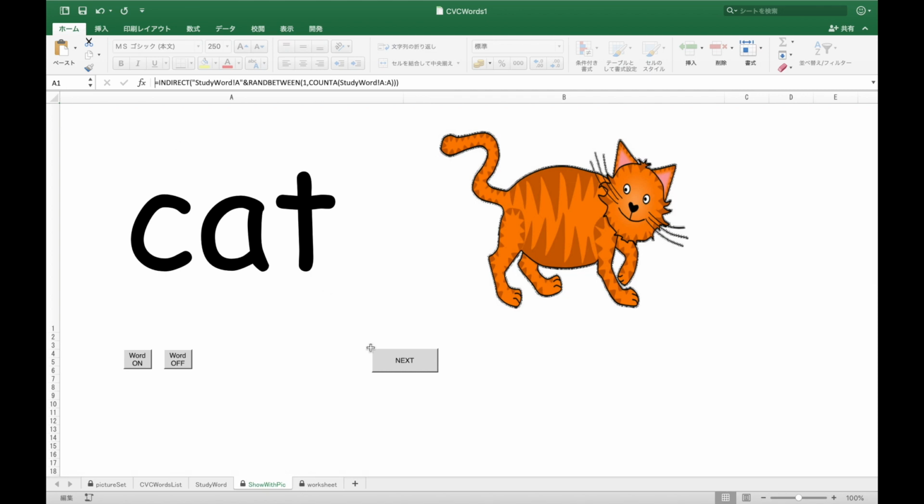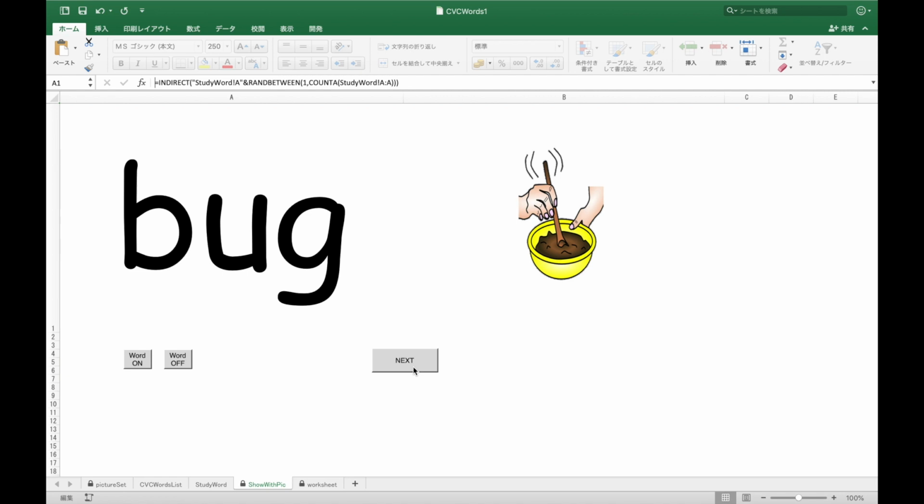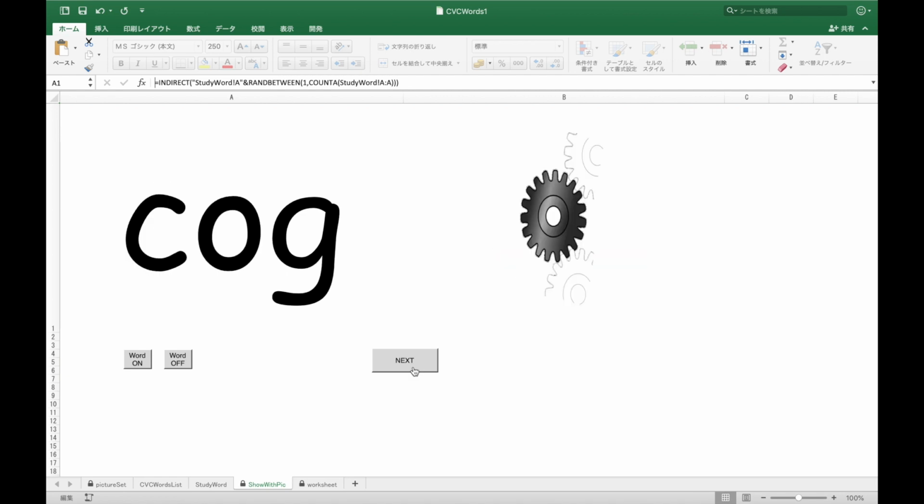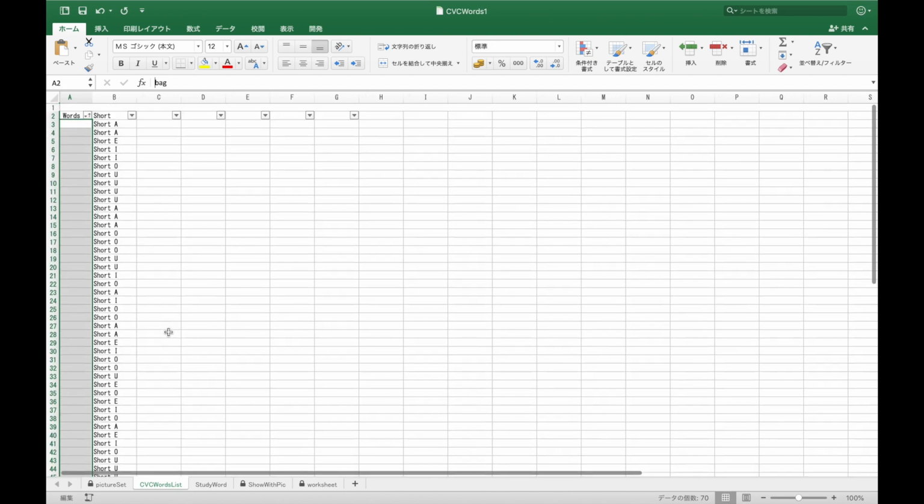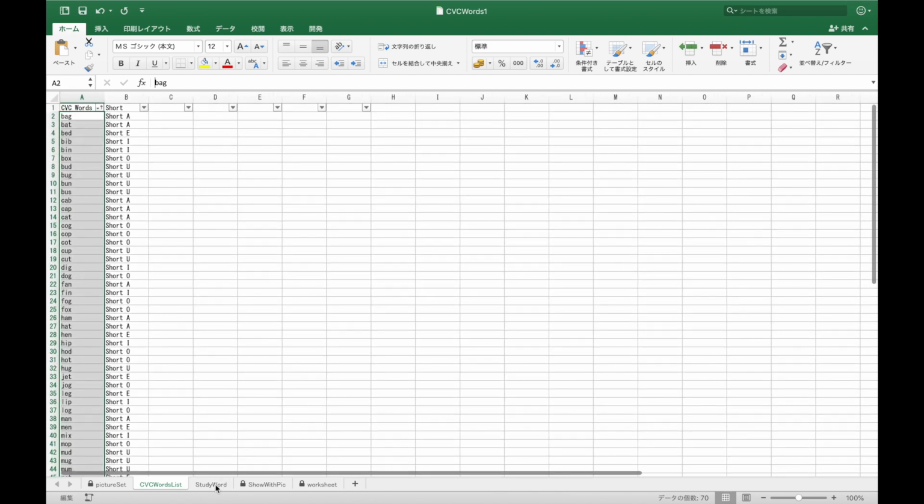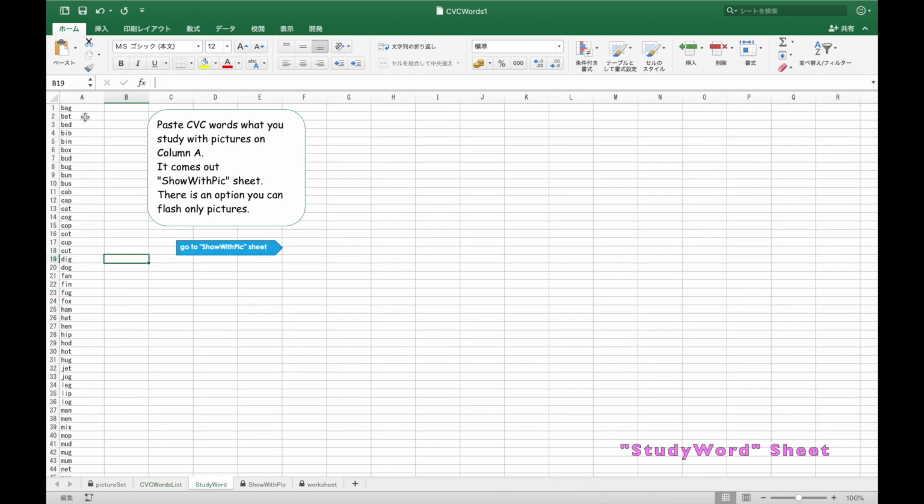Hello, this is the CVC Words activity file. It contains flashcards and a simple matching worksheet maker. It includes 70 CVC words with pictures. You can display them on the PC or interactive whiteboard, so you do not need to hold flashcards physically.